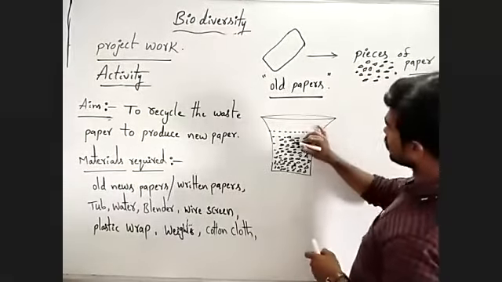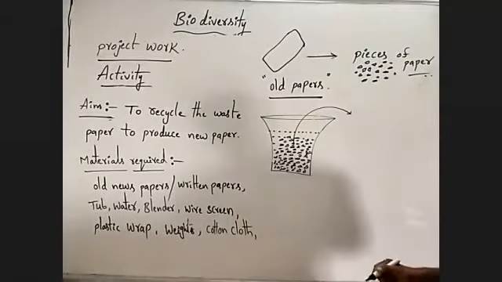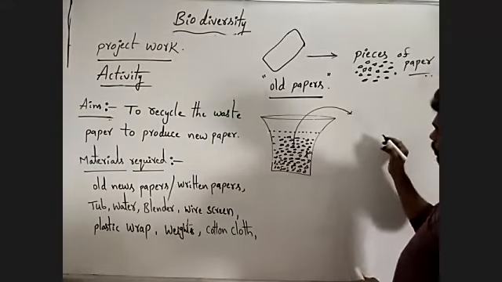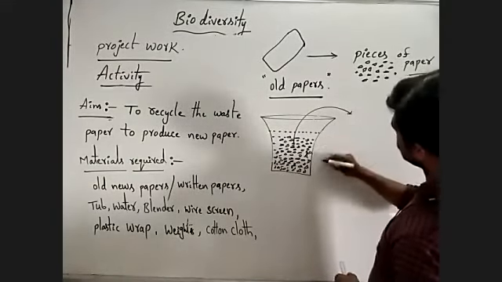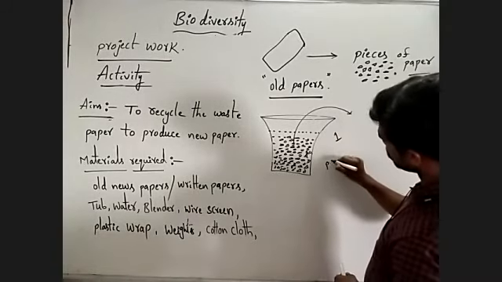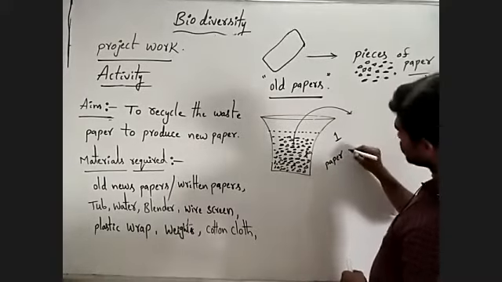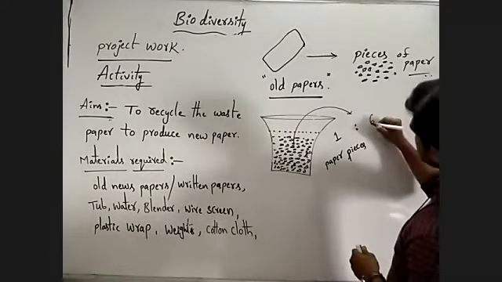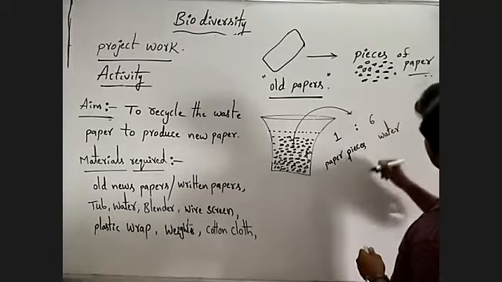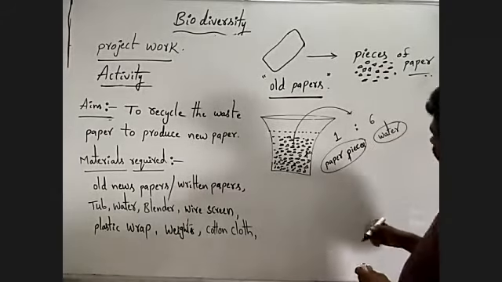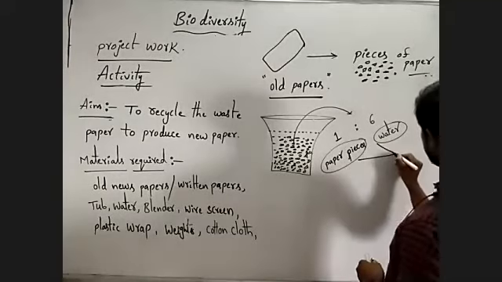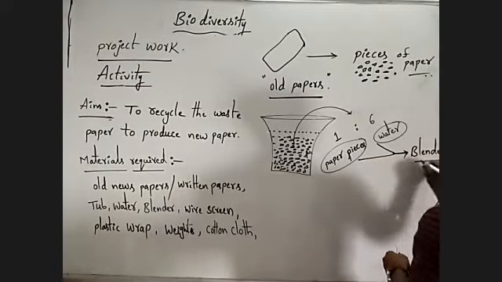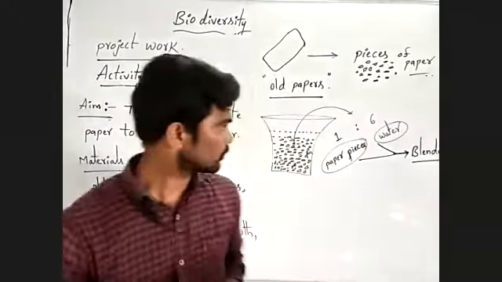After one day, you have to remove the paper strips, and you have to place 1 cup of soaked paper pieces and 6 cups of water into the blender, or mixie.